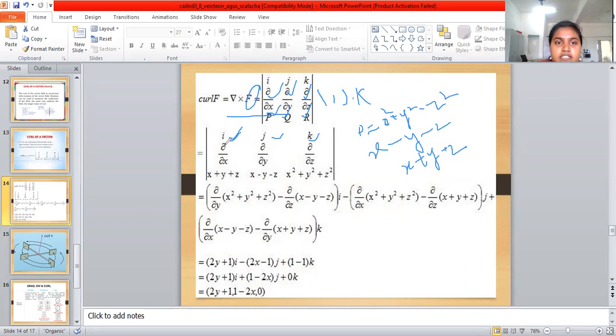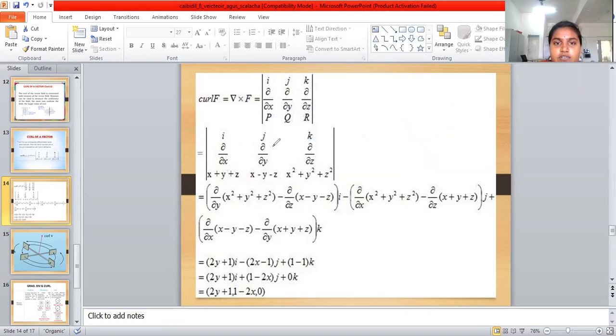Then the derivatives of i, j, k with the operator give some negligible terms. For i, we take ∂/∂y and ∂/∂z, so the i term uses the R and Q values, and the j term will be neglected. Then the k term uses P. So for i, ∂/∂y of (x + y + z) minus ∂/∂z of (x − y − z); and for the k term, ∂/∂x of (x − y − z) minus ∂/∂y of (x² + y² + z²).